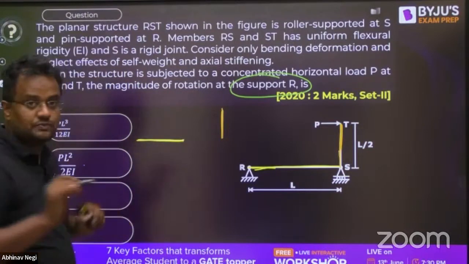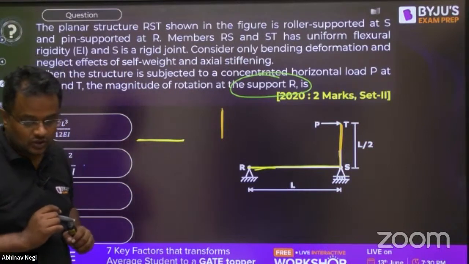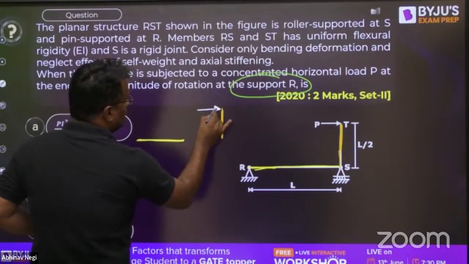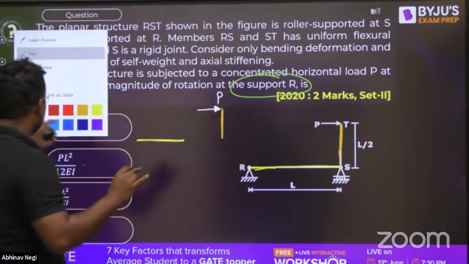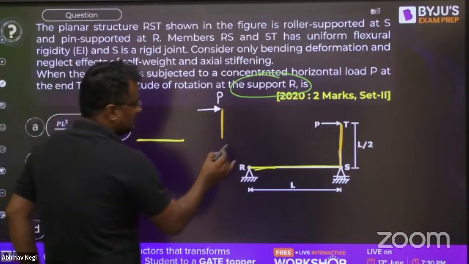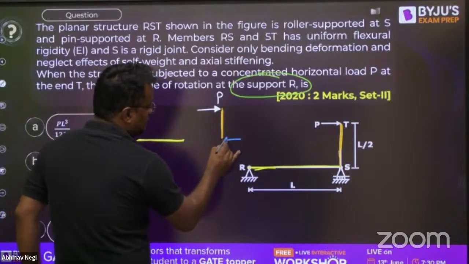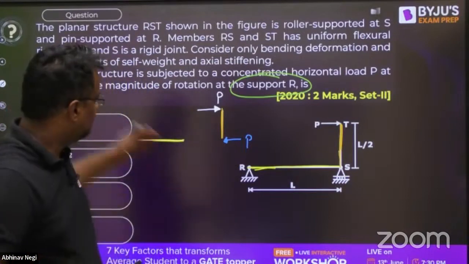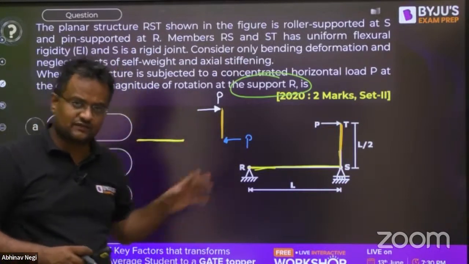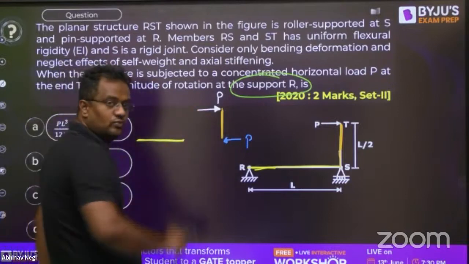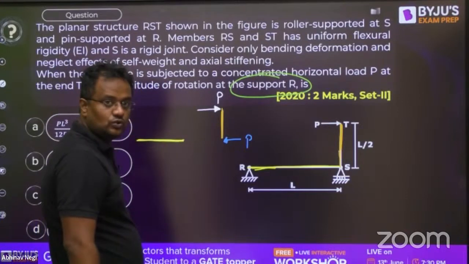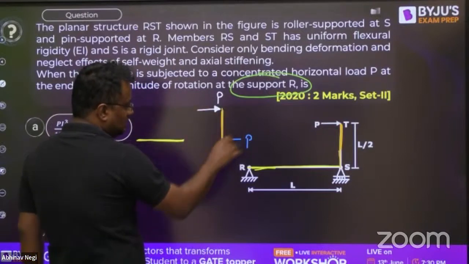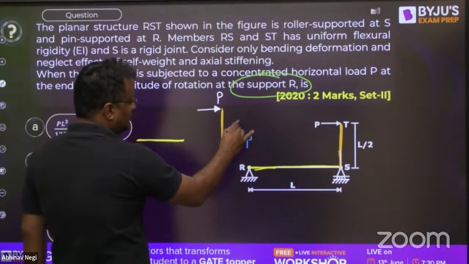Now this an orange part, everyone please see this. On this orange part, what is happening, that a P load is coming. So it has to be in equilibrium. So 100% from here, internal force should be coming in opposite direction to make it in equilibrium. It is now in force equilibrium. P right, P left force equilibrium is satisfied, but this P is causing some moment here also. P into L by 2 clockwise. So anti-clockwise moment will be coming, P into L by 2.